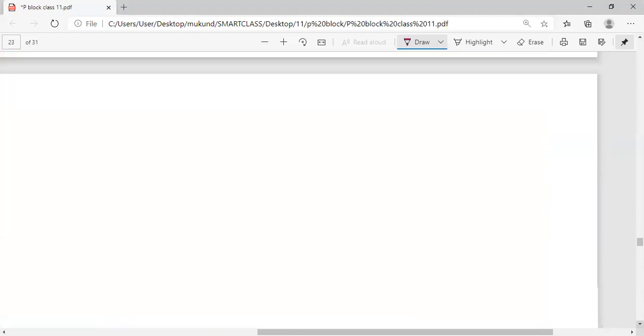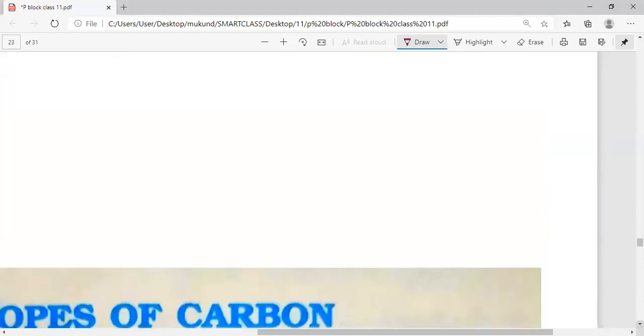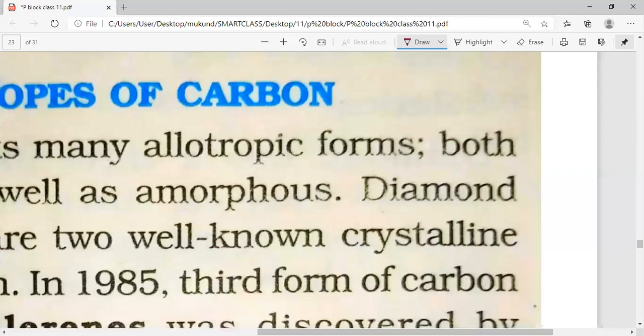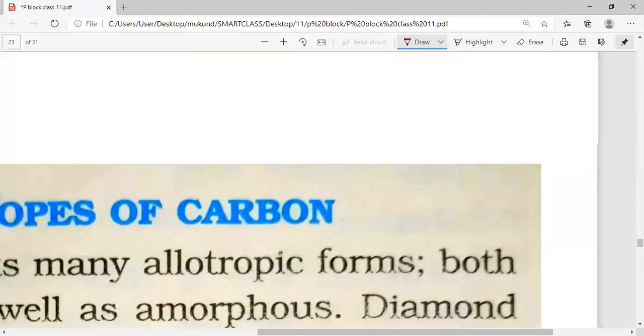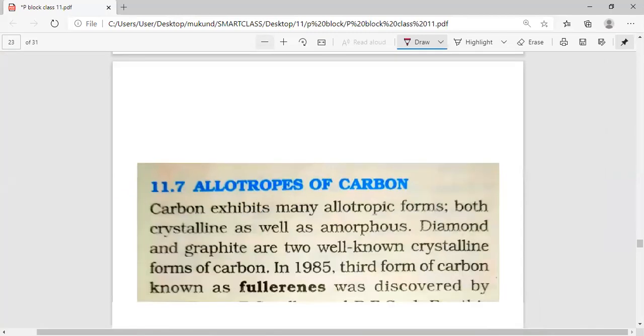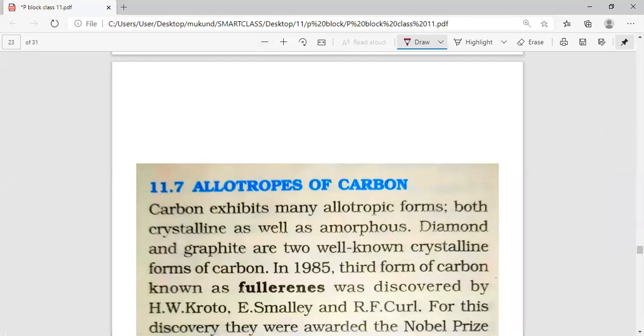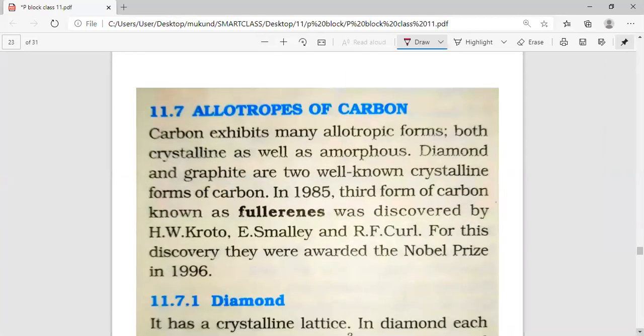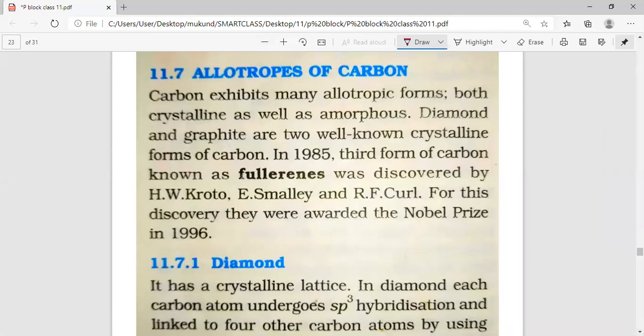Okay, now my dear students, we are going to study the allotropes of carbon. So whatever we have discussed, if you have any doubt, you can ask me. Is there anything which you could not understand? You can ask me the doubts, or then we can move towards the allotropes of carbon. This is the part of this chapter which we have already studied in 10th standard too.